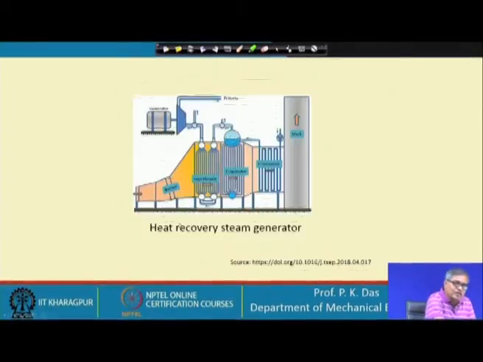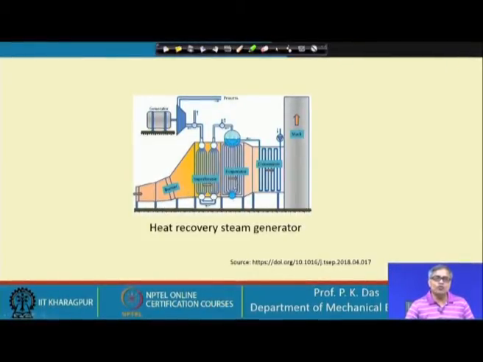Quickly, let us go to the next slide, which is the last slide of this lecture. Here we can see a heat recovery steam generator. Basically, no combustion is there in this case, or maybe some auxiliary combustion with the help of a burner. Prior to this there could be a gas turbine plant, and the exhaust gas of the gas turbine, which is at high temperature, is coming in.